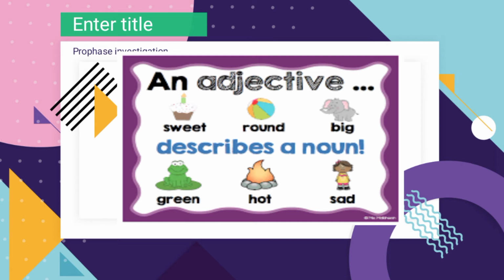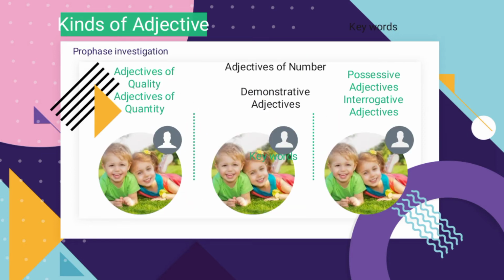Like, I can see it's a very sunny day. So day is noun. But what kind of day it is? Sunny. So sunny is adjective. We have 6 kinds of adjectives. Adjectives of quality, adjectives of quantity, adjectives of number, demonstrative adjectives, possessive adjectives, interrogative adjectives. Let us discuss all the kinds one by one.